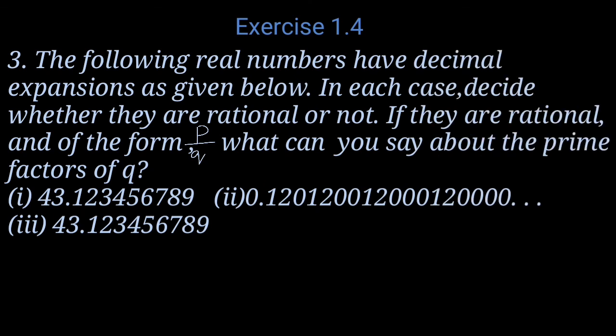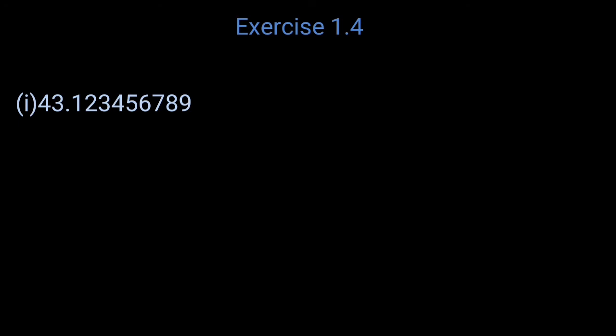Question number 3. The following real numbers have decimal expansions as given below. In each case, decide whether they are rational or not. If they are rational and of the form p by q, what can you say about the prime factors of q? So we have to find whether the numbers below are rational or not. If they are rational and of the form p by q, then we should say what about the factors of q.